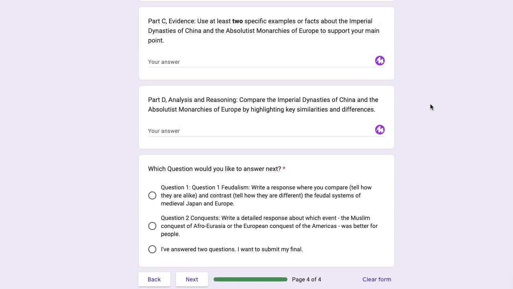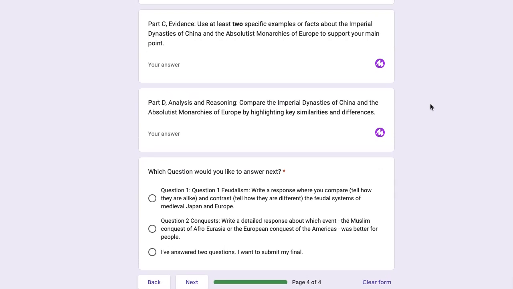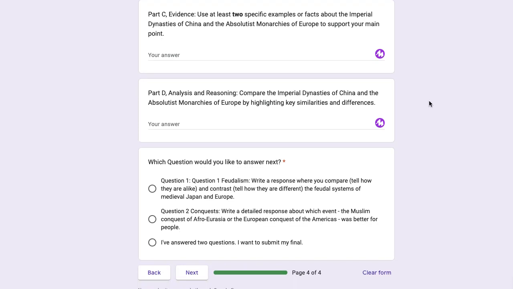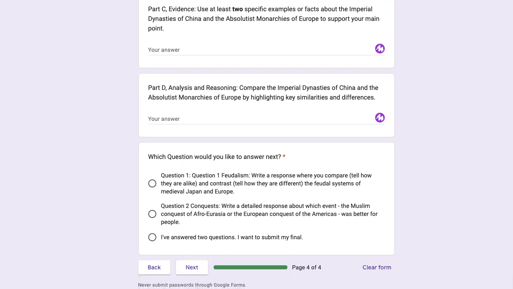Part C, evidence. Use 2 specific examples or facts about the imperial dynasties of China and the absolutist monarchies of Europe to support your main point. Part D, analysis and reasoning. Compare the imperial dynasties of China and the absolutist monarchies of Europe by highlighting key similarities and or differences.